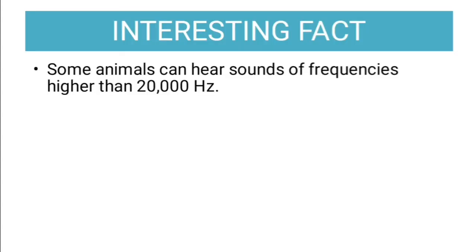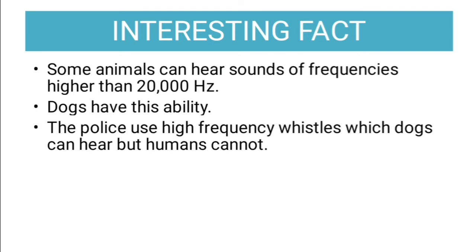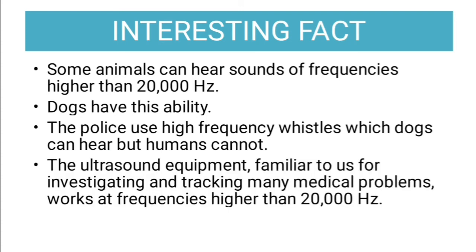There is one interesting fact. Some animals can hear sounds of frequency higher than 20,000 hertz. 20,000 hertz के अगले वाला साउंड भी उसे सुनाई दे सकते हैं कुछ एनिमल्स को, like dogs for example. Dogs have this ability. The police use high frequency whistles which only dog can hear, humans cannot.